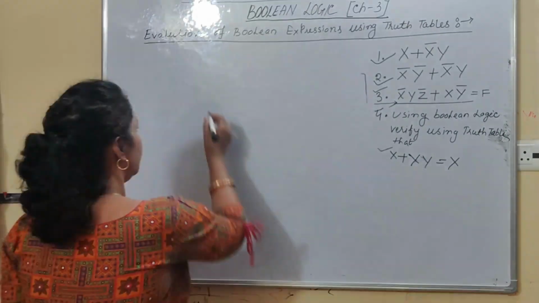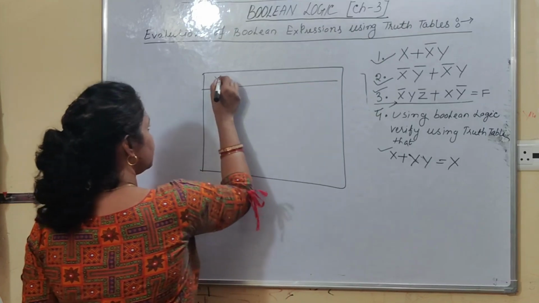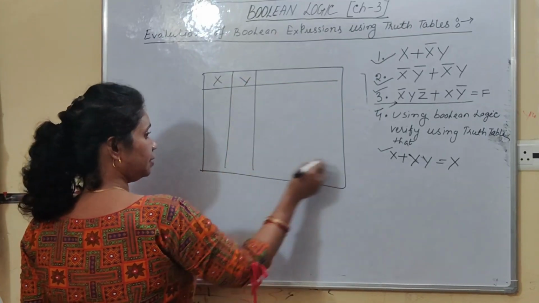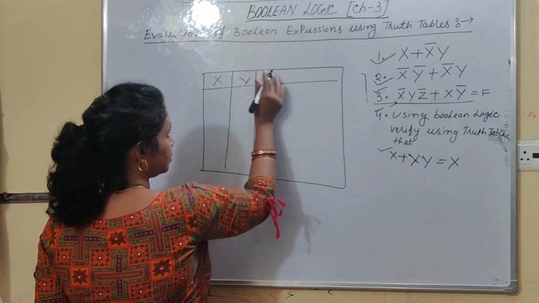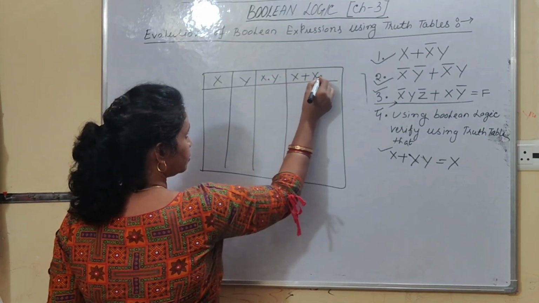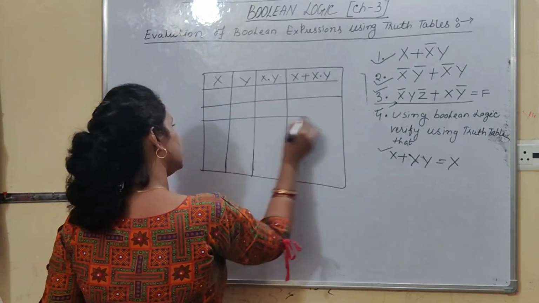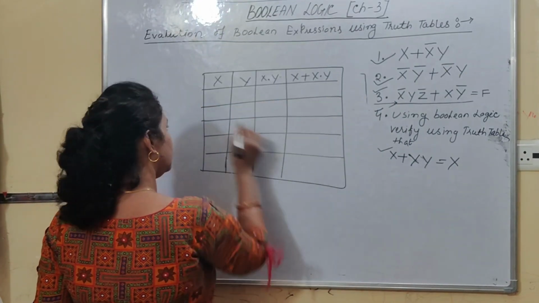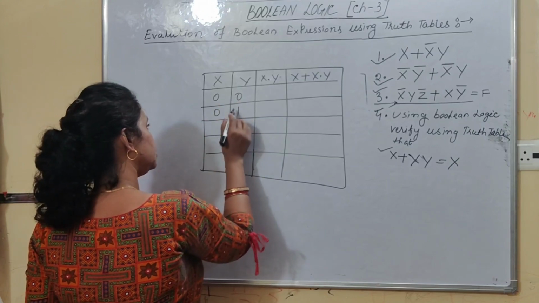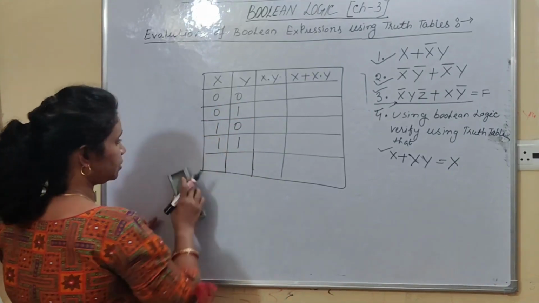Right, students? Let me draw the truth table of two variables. This is our x and this is our y. And here first term is x dot y. Next your x plus x dot y. Now we have to just put the input combinations. That is two variables, so 4 input combinations are there. 0, 0, 0, 1, 1, 0 and 1, 1. 4 input combinations are there.